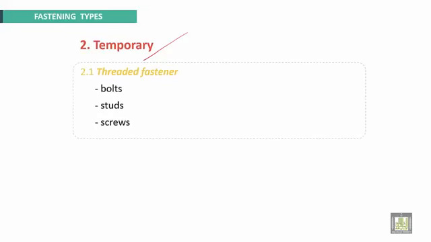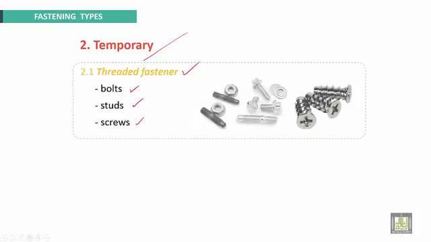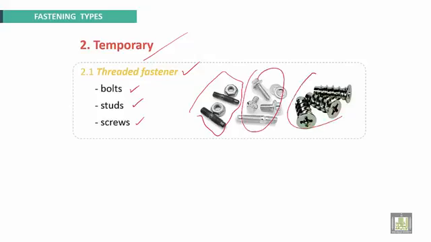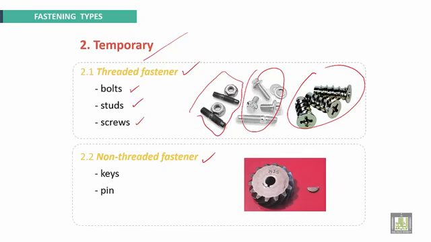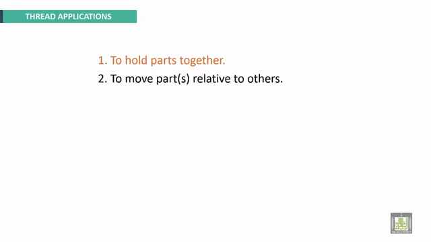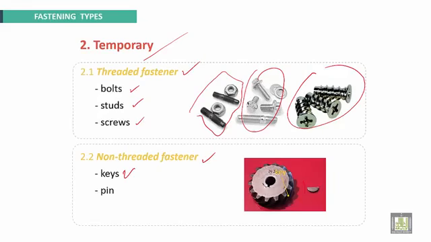Second type is called temporary fastening. First example is 3D fastener, something like bolts, studs, and screws. Here we have the stud. These are called stud, screws, and bolts. Second type is called non-threaded fasteners, keys, and pins. This is one example of keys.